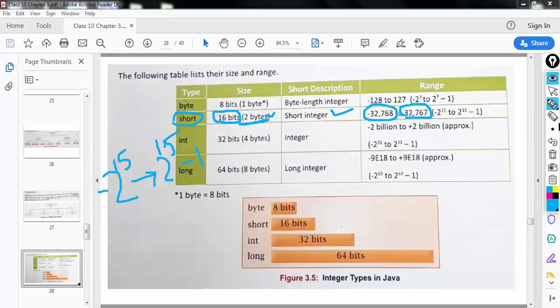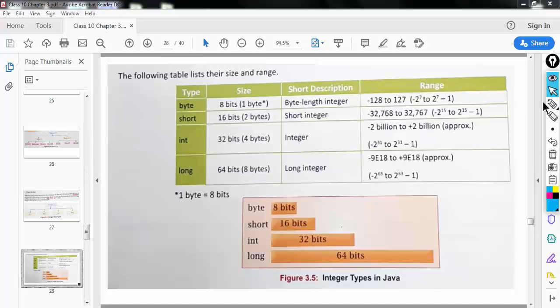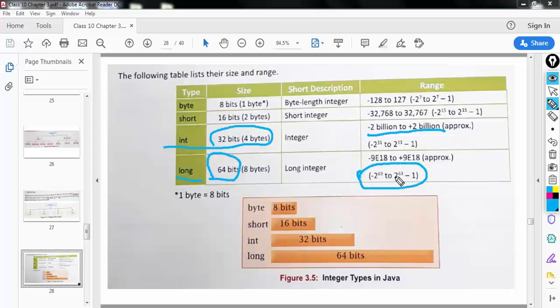Similarly, we have the int data type. Int takes 4 bytes, that is 32 bits, and it stores numbers between minus 2 billion to positive 2 billion approximately. Similarly, the long data type uses 64 bits, so its range will be minus 2 power 63 to 2 power 63 minus 1.